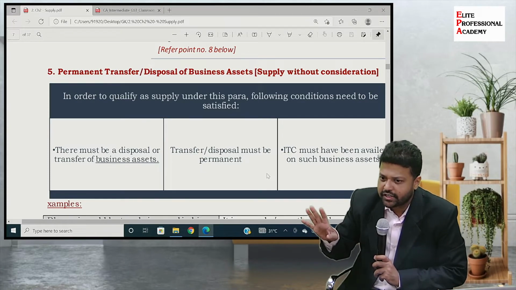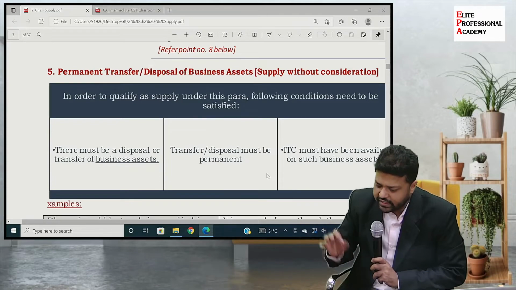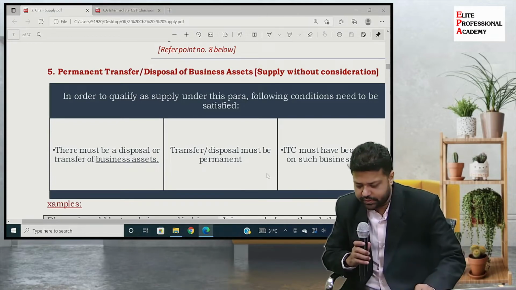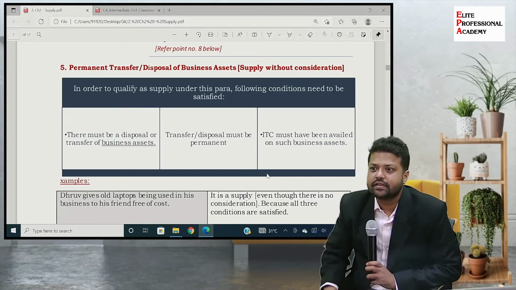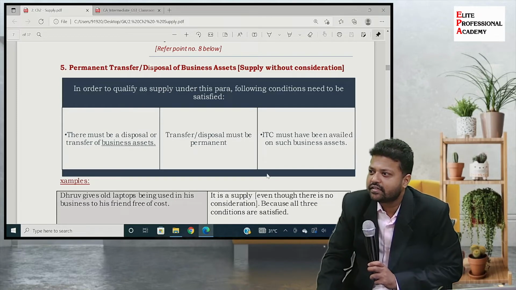That is permanent transfer. ITC must have been availed on such business assets. Now what does that mean? Can anyone help me with this? What is ITC?